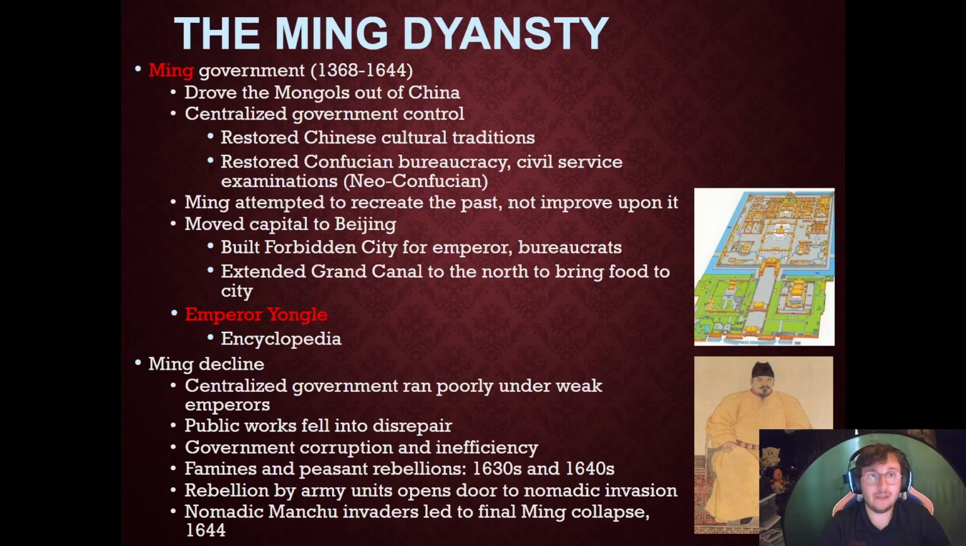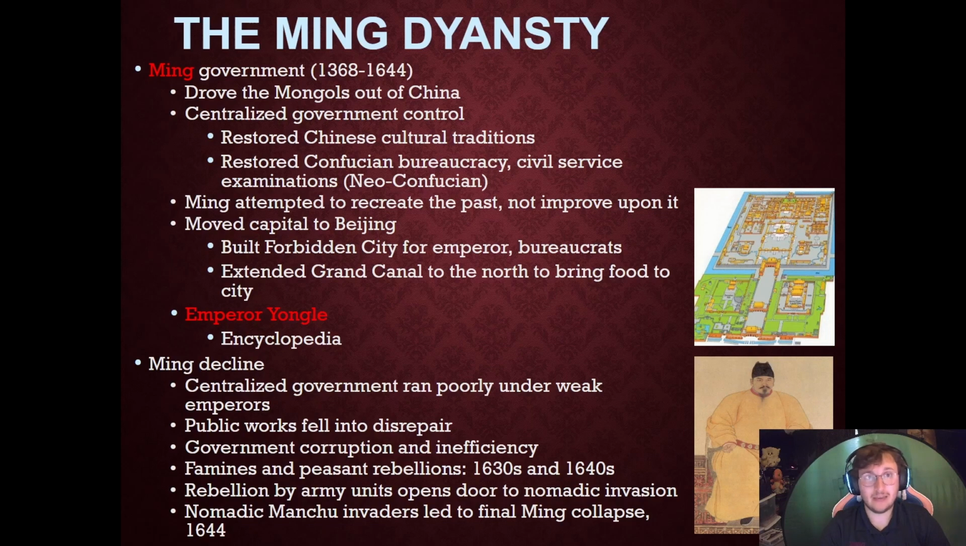So the Ming Dynasty is going to be the dynasty, again, that drives out the Mongols from the control of China. At first it was a peasant rebellion, but eventually it did establish its own dynasty. They created a centralized government, which restored Chinese cultural traditions, restored the Confucian bureaucracy and the civil service examination. It was very Neo-Confucian. The Ming Dynasty, as well as the Qing Dynasty, will attempt to recreate the past, not improve upon it, and this leads to stagnation and a kind of rejection of cultural and innovative ideas.